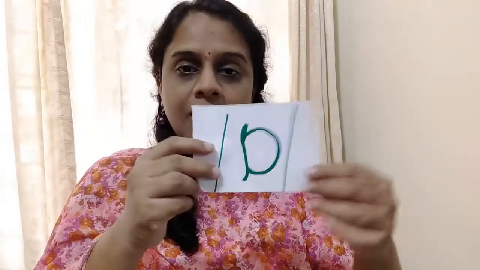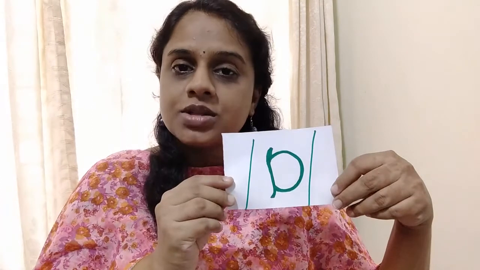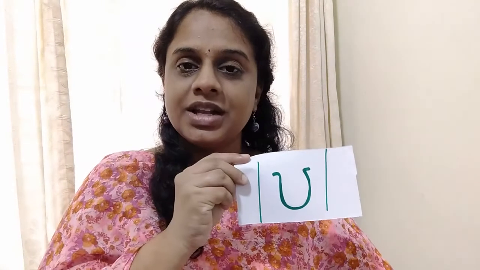I would like to show you those short vowels once again. A, as in apple. E, as in the word pin. O, as in the word hot, pot. U, as in the word put.